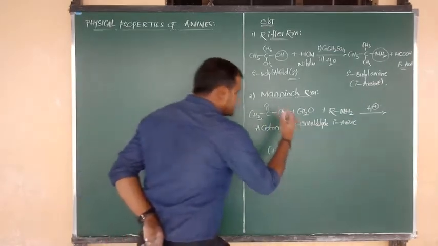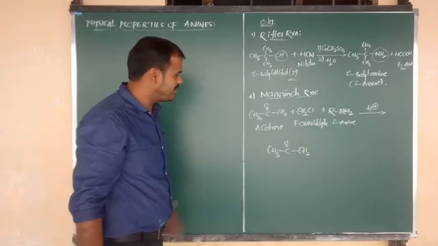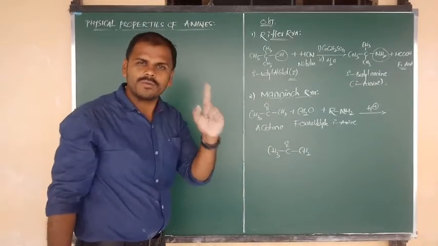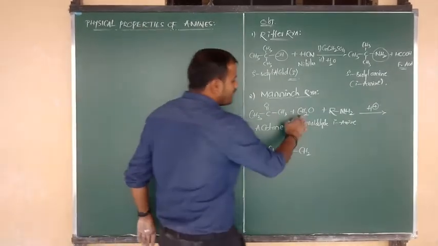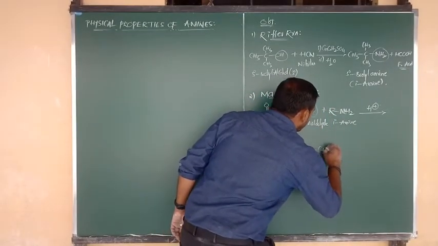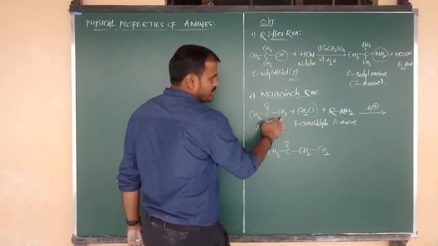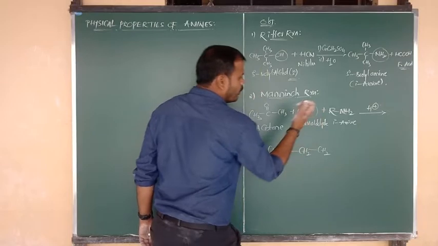It was connected to CH3, but I am going to write only CH2. That means from here we removed one hydrogen atom. And from formaldehyde we have to remove the oxygen atom, meaning remaining is only CH2. From here we removed H, and from formaldehyde we removed O.